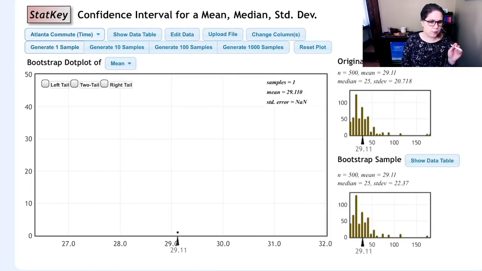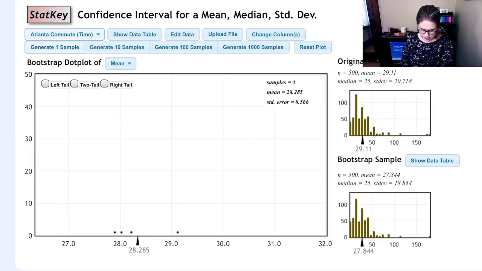So it looks like I got one person with a really long commute time, and then I got some of these other commute times maybe repeated more than once. The mean was really close to the original mean. It was basically the same, but the standard deviation was a little different. So I'm going to click generate one sample again. Okay, now I got a slightly different mean. This time my mean was 28.02 minutes. Click generate one sample again.